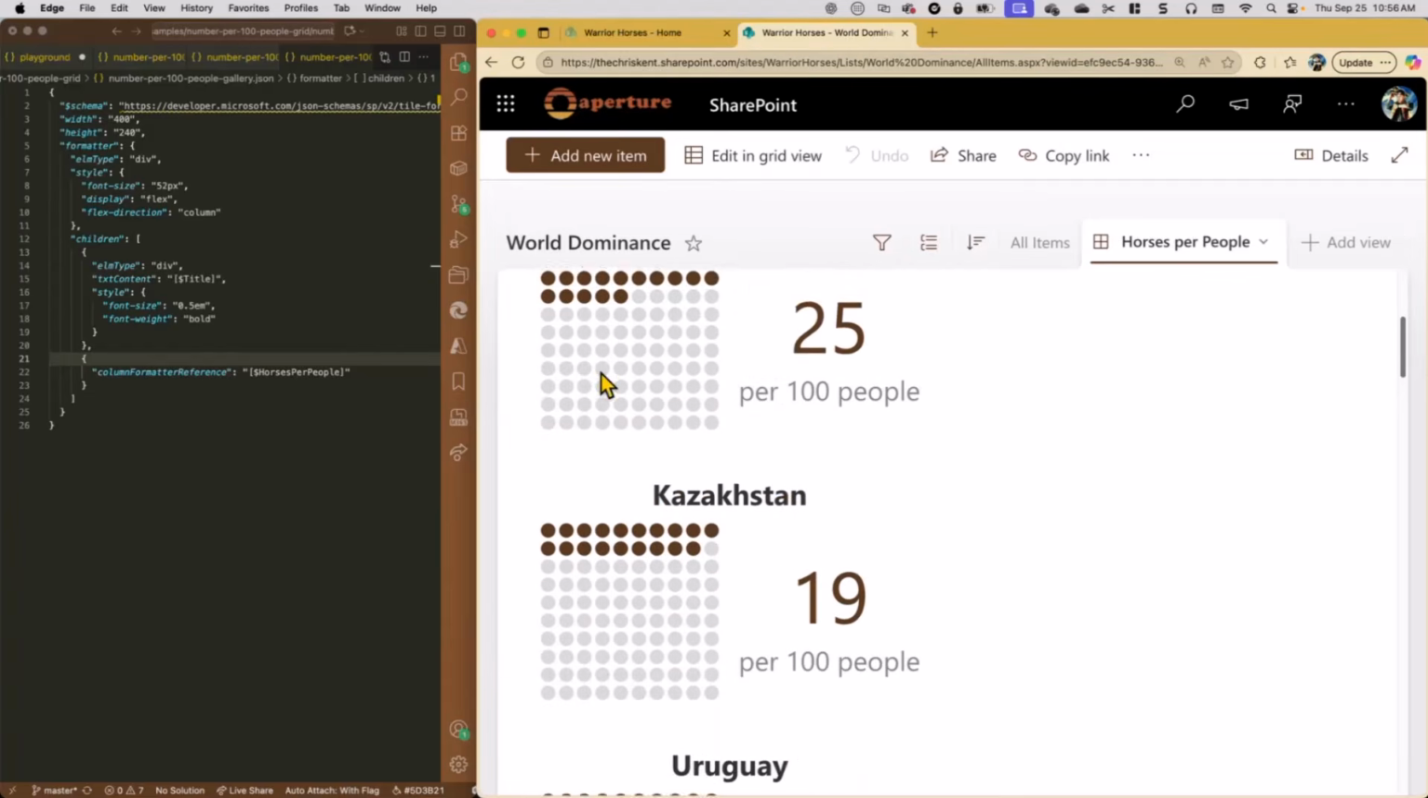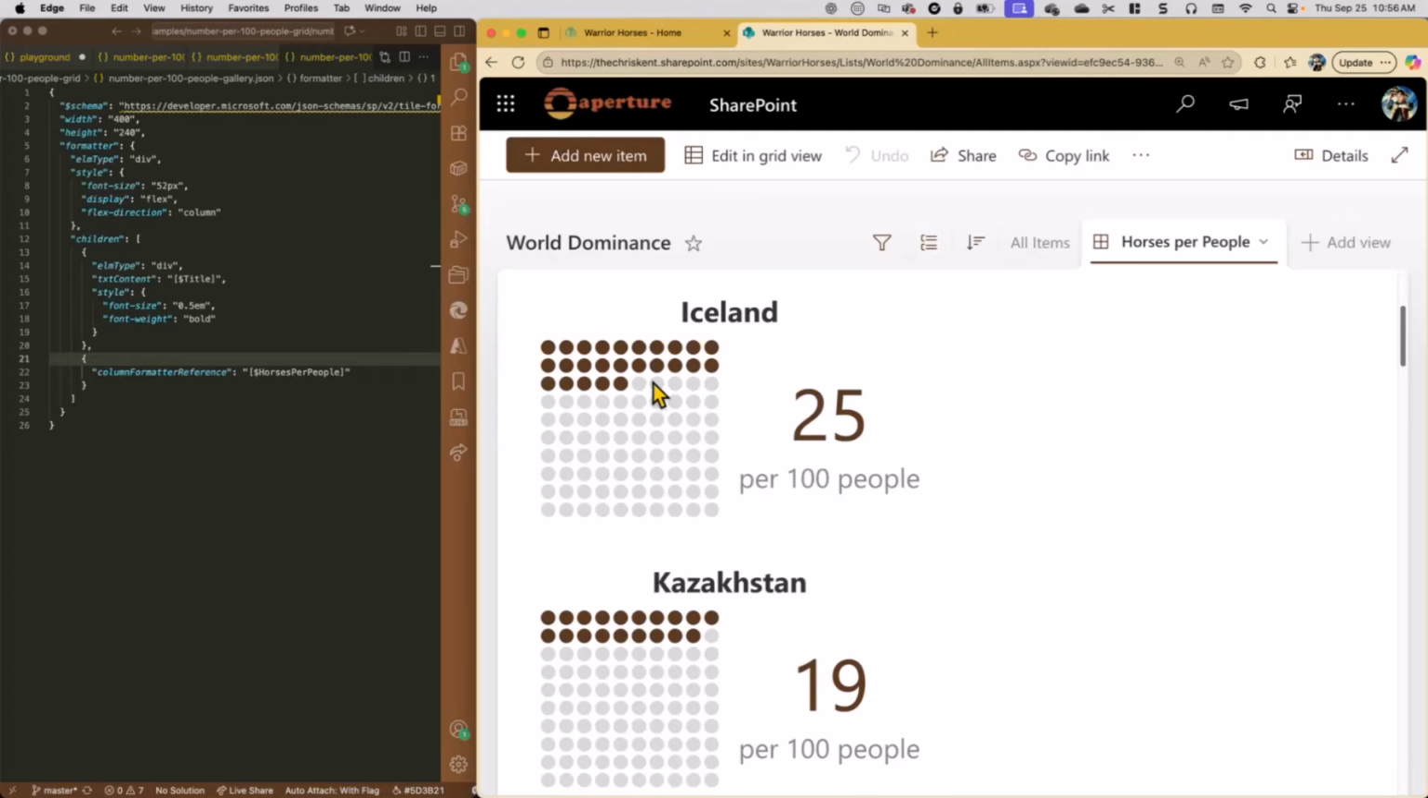And the way that got scaled is because we didn't set that font size at the root. It's going to override the scaling here in the column formatter reference. So when it grabs the column formatter reference from that column and sticks it in here, right now we just put a title, we put that there, we don't have to cut and paste all that again.